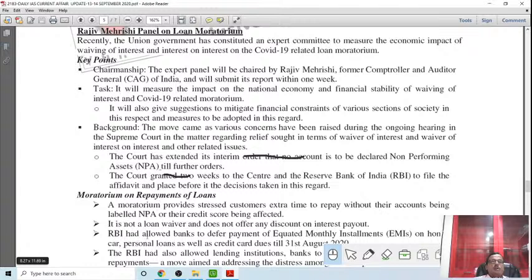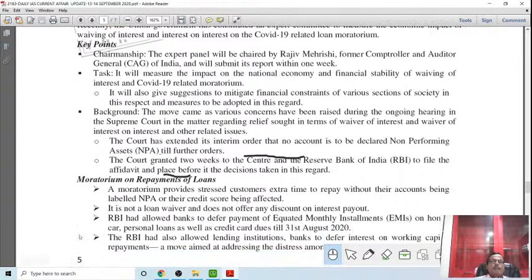Moratorium on payment of loans. A moratorium provides stressed customers extra time to repay without their account being labeled as NPA or their credit scoring being affected. Their CIBIL score is not going to fall. So some sort of moratorium is given to them, which means their account will neither be declared as NPA nor their credibility or credit scoring or CIBIL be degraded. It is not a loan waiver, and does not offer any discount on interest payment. Interest will be as usual, but no interest on interest, and this moratorium will be further extended for some more period.